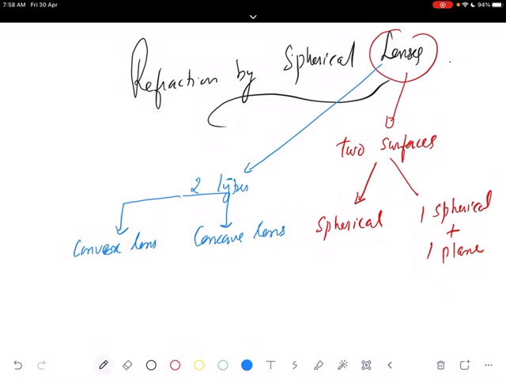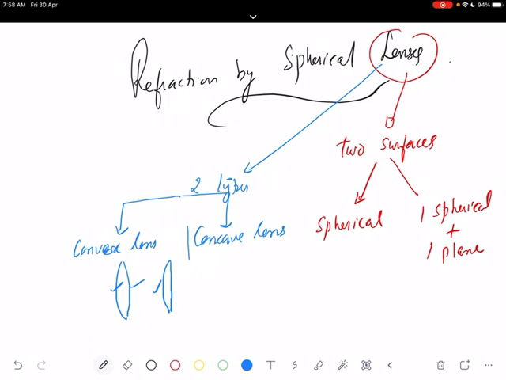What is the speciality of a convex lens? In a convex lens, you can see that there are two spherical surfaces bulging outwards, or one spherical surface and the other can be a plane surface.